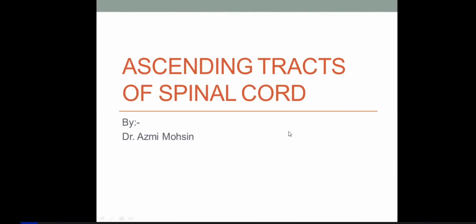We're starting with this topic, ascending tracts of spinal cord. So, remember last time, previously we have done with the descending tracts of the spinal cord. I hope you remember the descending tracts, right? There were 6 descending tracts. If you remember them, then we'll move with the ascending tracts.